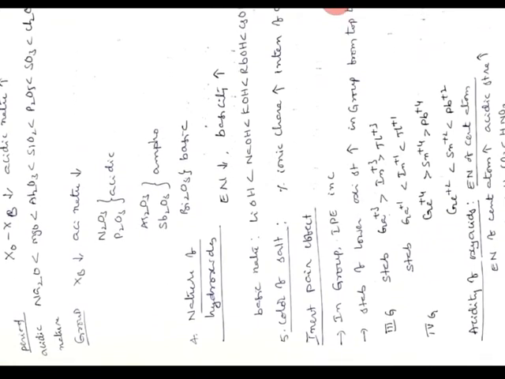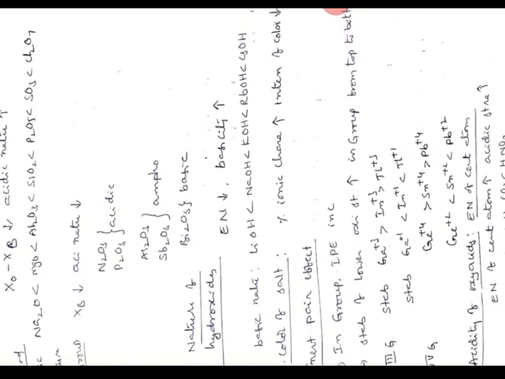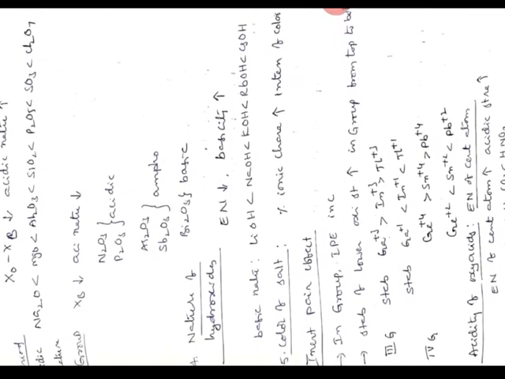If the electronegativity of the central atom is increasing, acidic strength also increases. For example, boron, carbon, nitrogen, acidity increases from boron to nitrogen, hence HNO3 will be more acidic. Like that, silicon, phosphorus, sulfur, chlorine, HClO4 will be more acidic. Nitrogen, phosphorus, arsenic, antimony will be the least acidic.